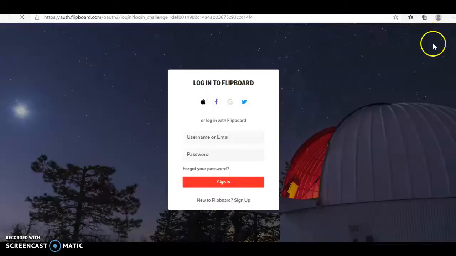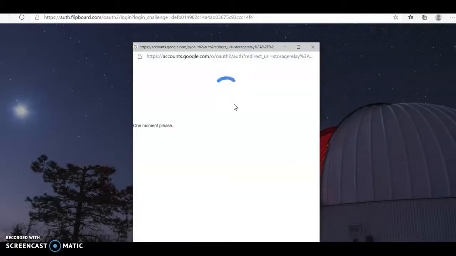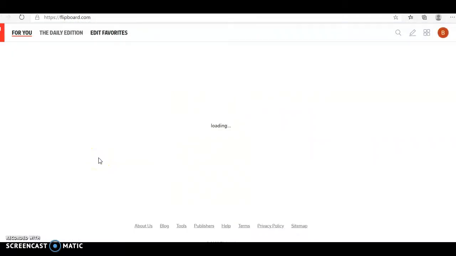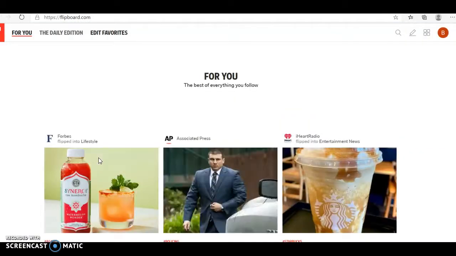So I click login. I'm going to log in with my Google account, always, like I did with Quizlet and Quizzes and Khan Academy. I'm going to log in with Google, and it's logging me in. Now, I set mine up earlier with my other classes, so it's going to ask you what you're interested in, and it gives you kind of a list of stuff that you can pick from. I know my screen is not showing that right now, but your screen probably is when you first sign in, okay? So pretty much what you're going to do is tell Flipboard what you want to read about.